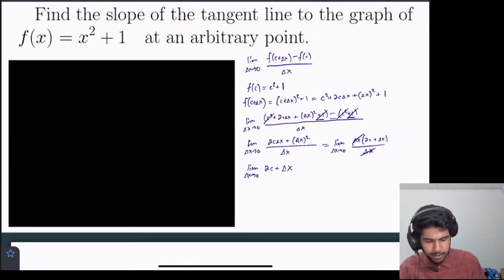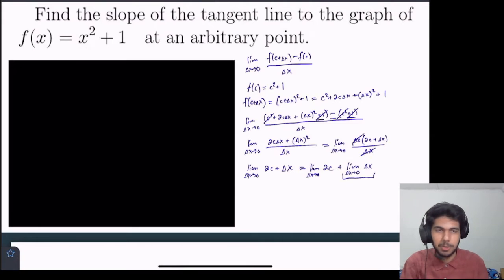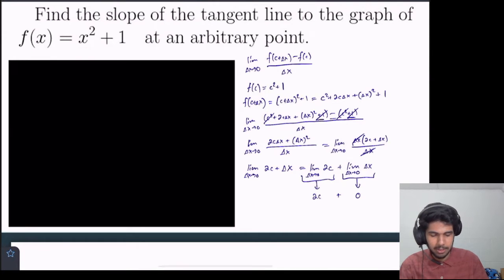We can simplify this a little bit further, but maybe you can eyeball it. This is really equal to that limit plus this limit. And the second one should be pretty easy to solve, right? Delta x is approaching 0, and we want the value of delta x as it's approaching 0. So this goes to 0. And this, well, it's not dependent on delta x, right? 2c is just some constant because c is an arbitrary point. So it doesn't depend on delta x. So this is 2c plus 0. So our answer is 2c.